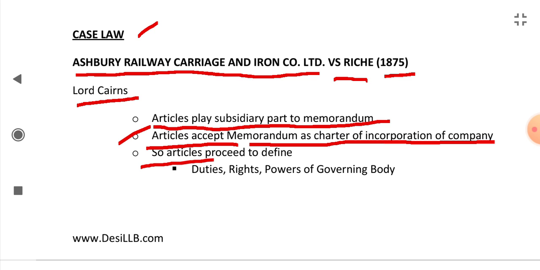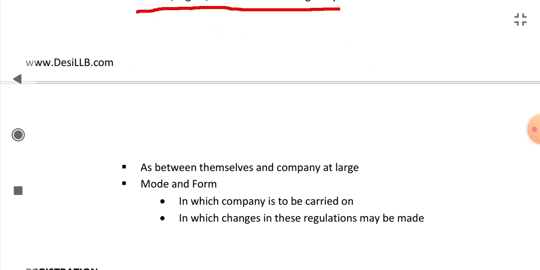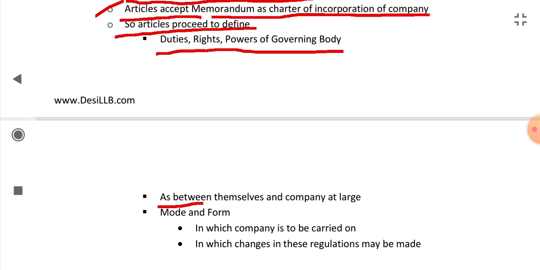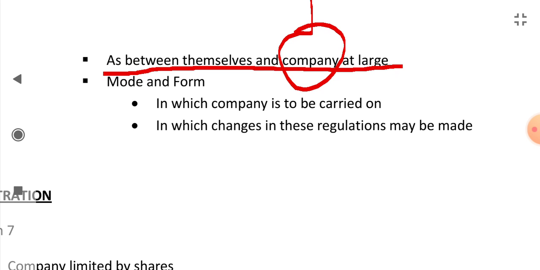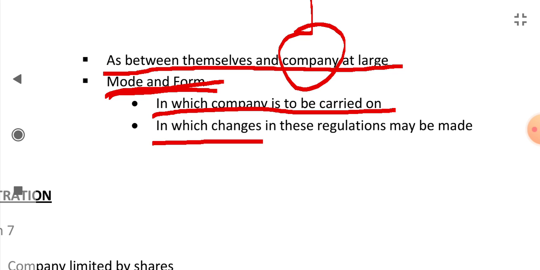So the articles proceed to define the duties, rights, and powers of the governing body as between themselves and the company at large. What are the powers, duties, and rights of the governing body in relation to the company. Articles also provide the mode and form in which the company is to be carried on, and also the mode and form in which changes in these rules and regulations can be made.